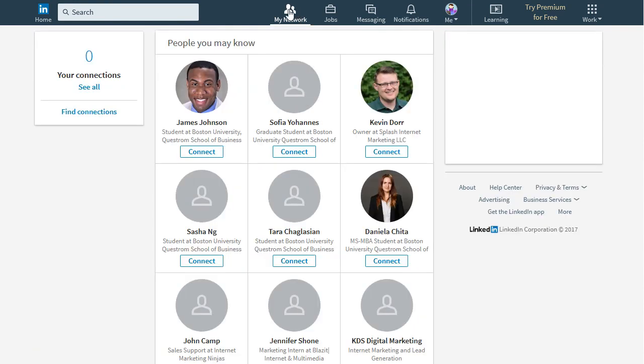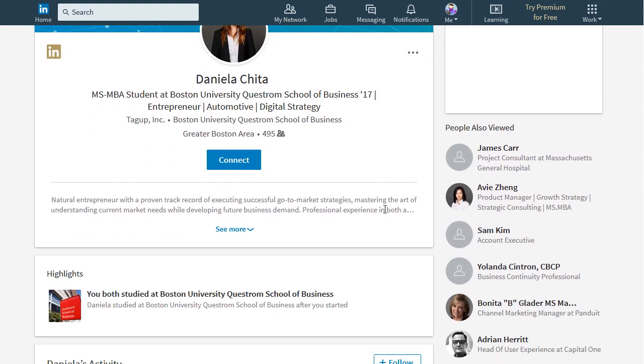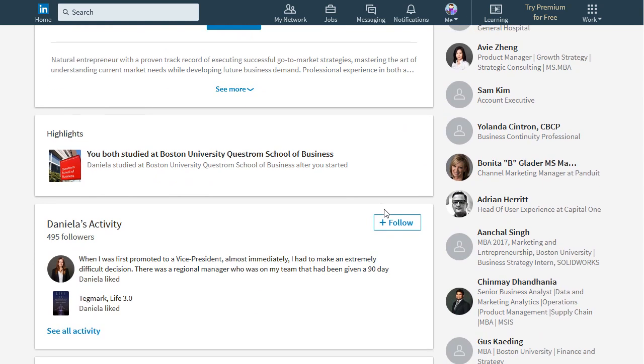Click on My Network. On this page, LinkedIn summarizes the list of people you may know, according to your background information. You will notice how there are people who might have gone to the same school as you. To view them, simply click on their profile. Keep in mind that the person will be notified that you are viewing and following them in LinkedIn.